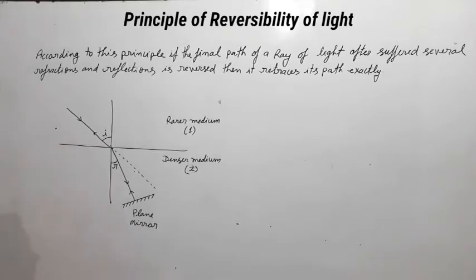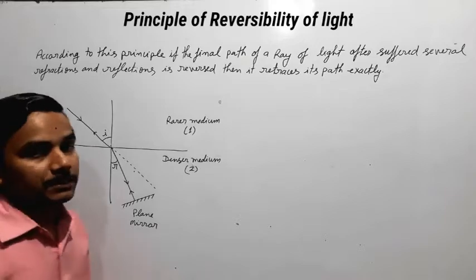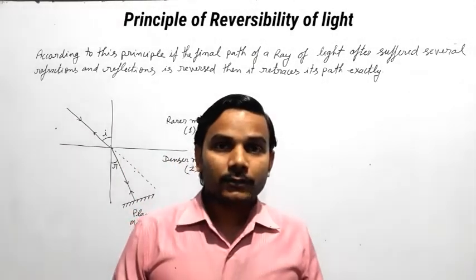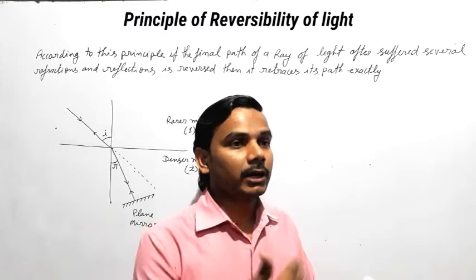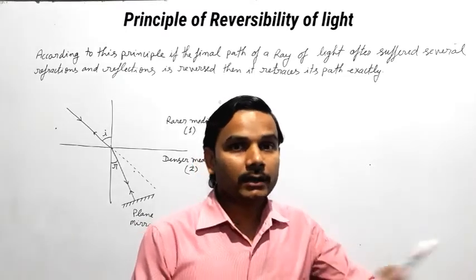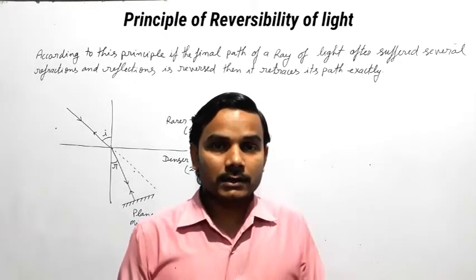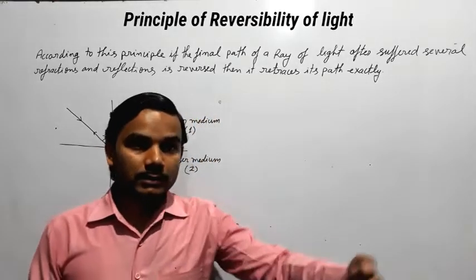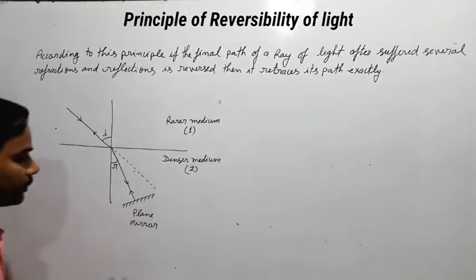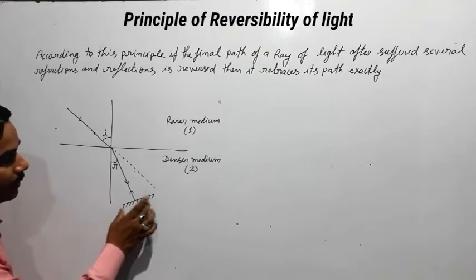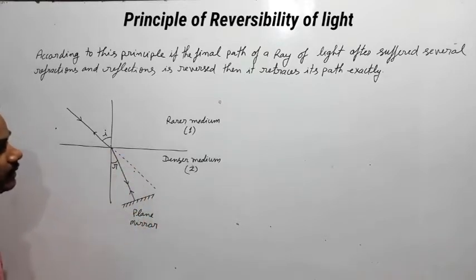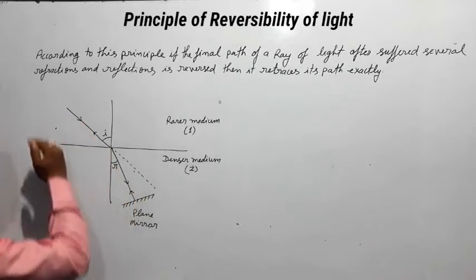Now we will discuss the principle of reversibility. According to this principle, if the final path of a ray of light after suffering several refractions and reflections is reversed, then it retraces its path exactly. Means if light is traveling from one medium to another medium and suffers many refractions and reflections, then if we place a plane mirror perpendicular to the light, it retraces its original path.